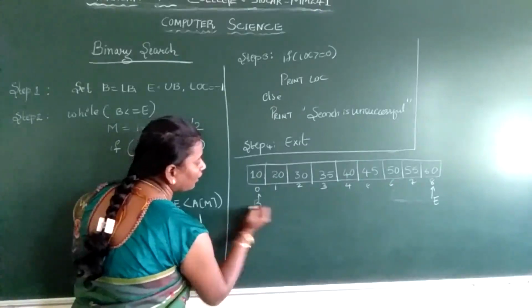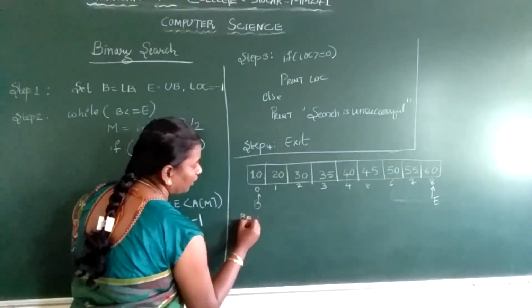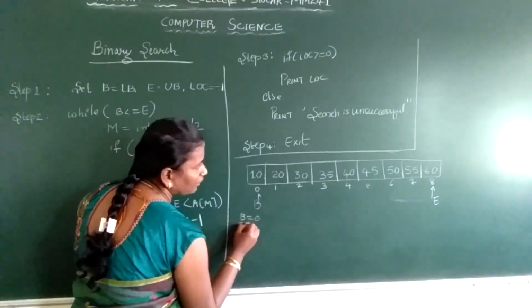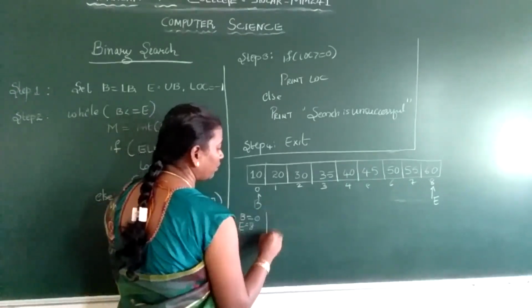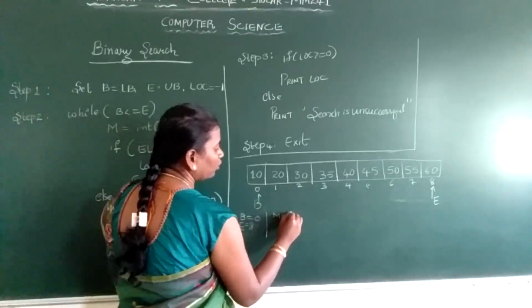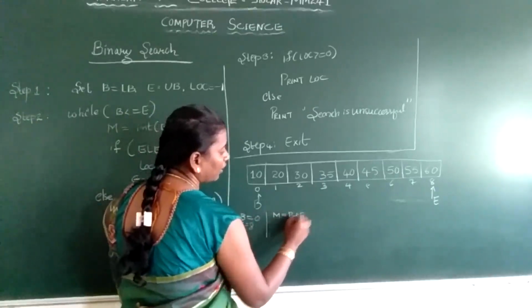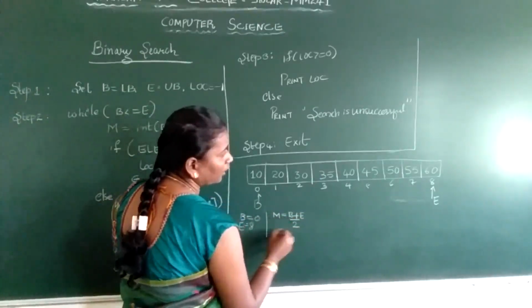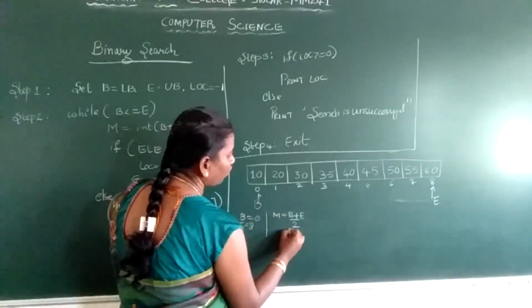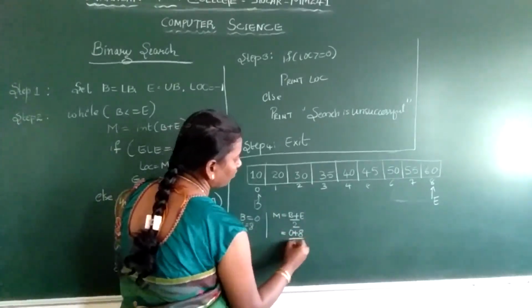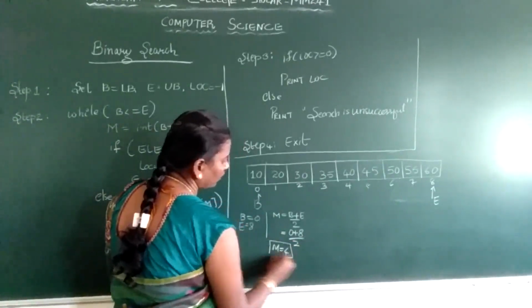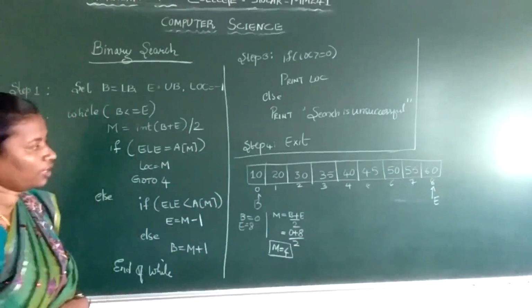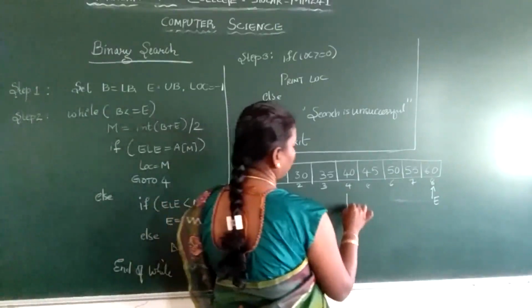How to calculate the mid element? Beginning is equal to 0, end is equal to 8. Mid is equal to beginning plus ending divided by 2. So 0 plus 8 divided by 2. 8 by 2 is 4, so your mid is 4. Your mid element is this one.